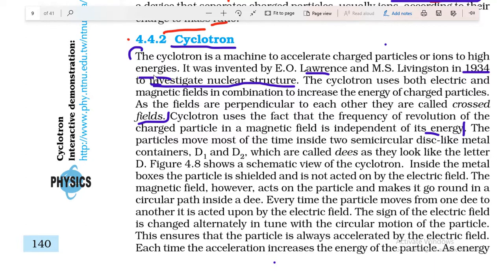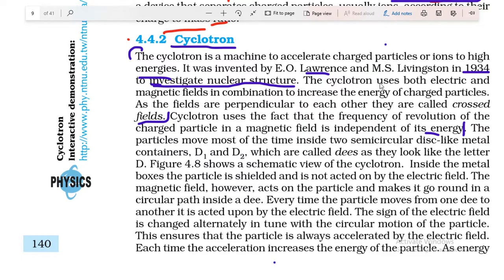Very high energy means kinetic energy, it means very high velocity. It was invented by E.O. Lawrence and M.S. Livingston in 1934 to investigate nuclear structure. So the aim of the invention of this machine was the investigation of nuclear structure.